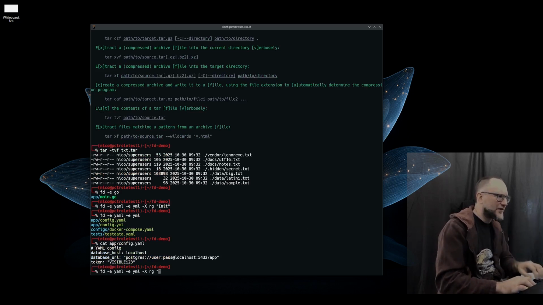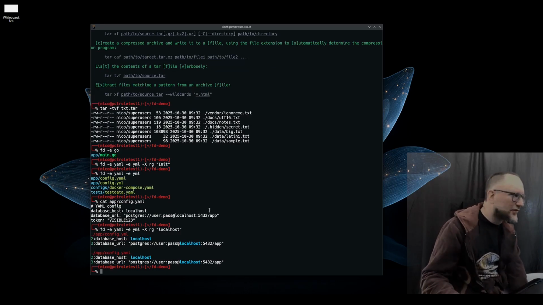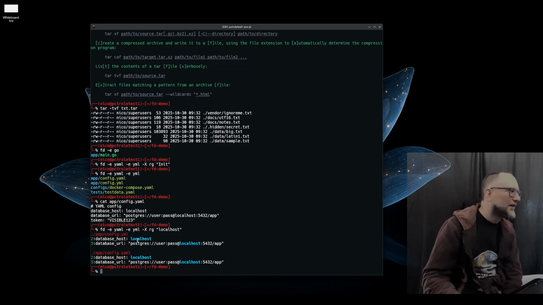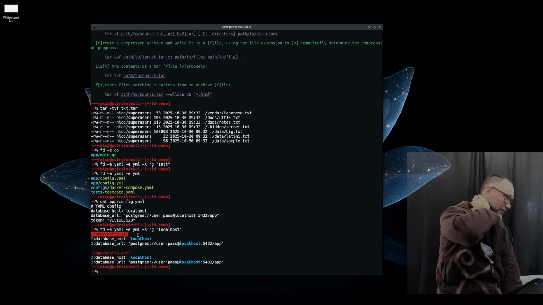Init is in a different file, I think. Let's search for localhost, because it's there, I see it. And you see here, sure enough, we find it in one that is called YAML, and the copy that I made, which is called YAML without a, it finds both localhost.